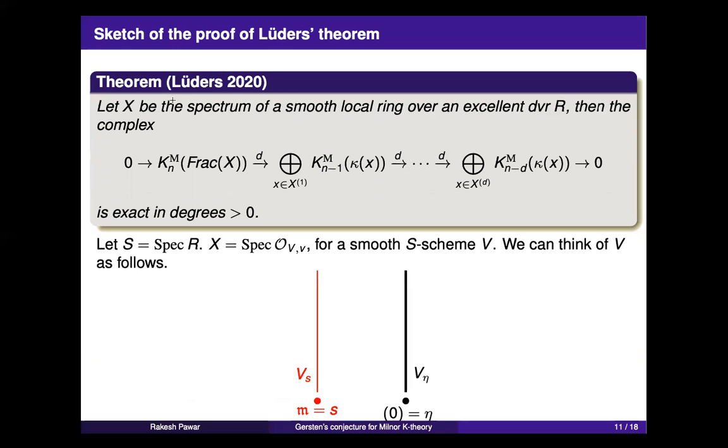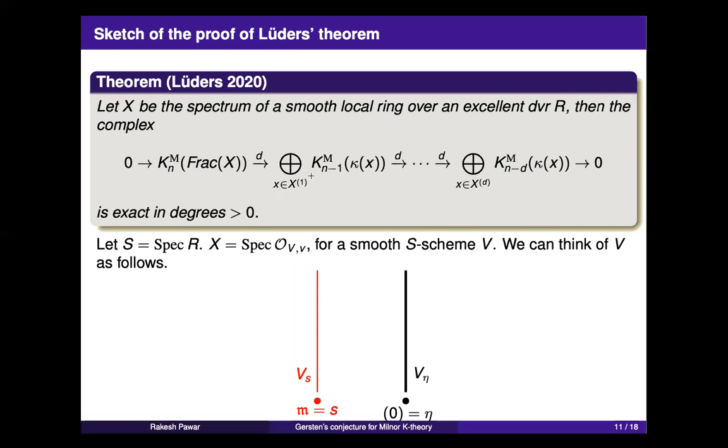Yeah, so my plan is to give an idea of what is involved in Luder's argument. So this is sort of geometrically much easier to explain. So this is the result that we want to show. We want to take a symbol in codimension P, where P is bigger than or equal to 1. And somehow I want to take a cohomology class, and for example, let me try to explain here.